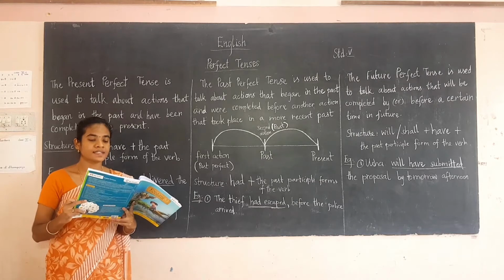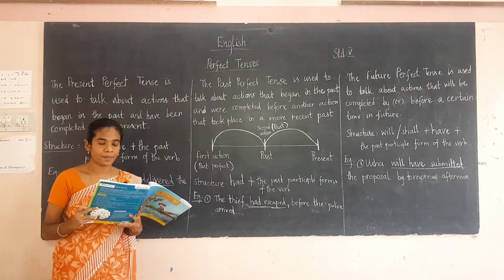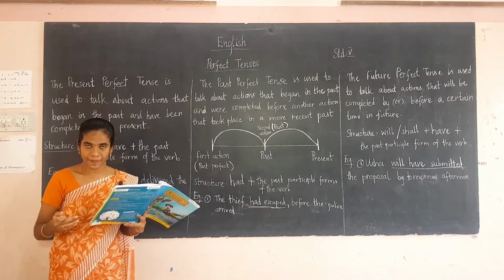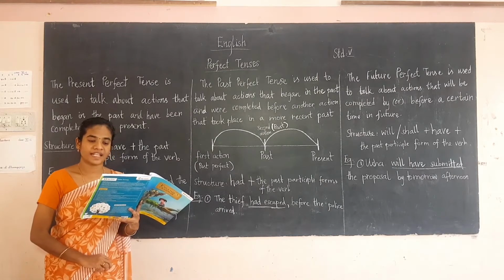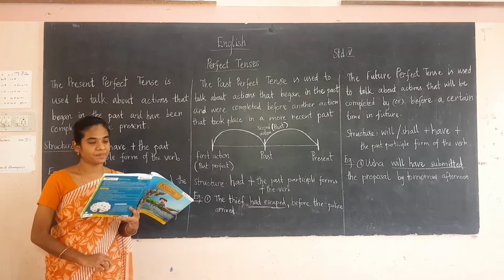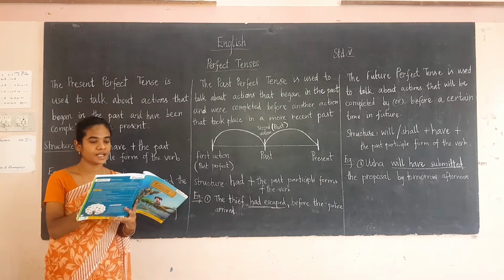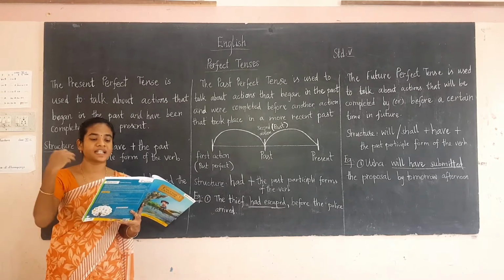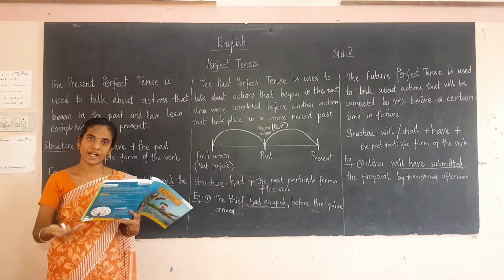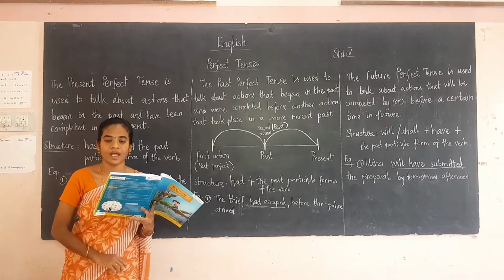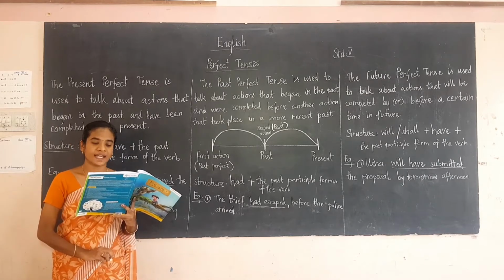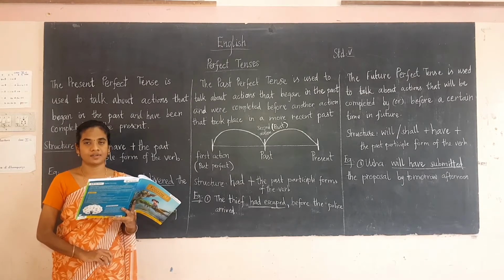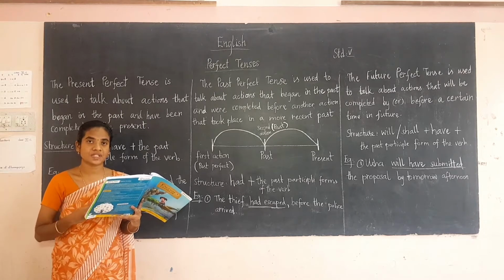The next one is the action completed in the recent past, expressed using just. The next one is the action completed before the expected time, expressed using already. The next one is actions in negative sentences and questions, expressed using yet.